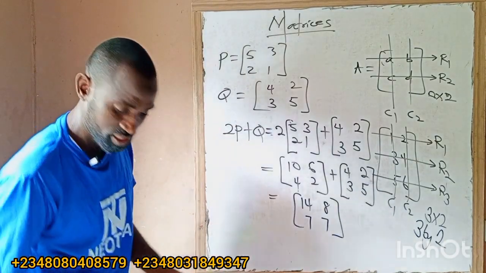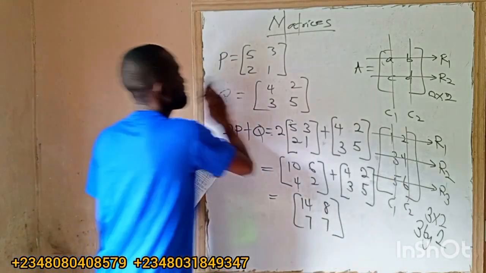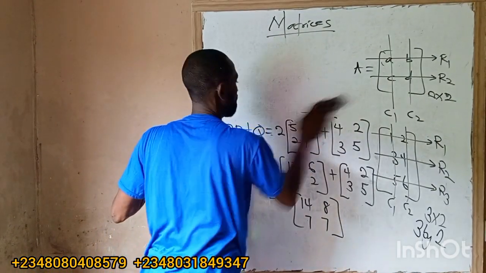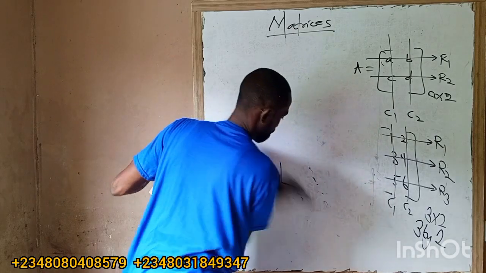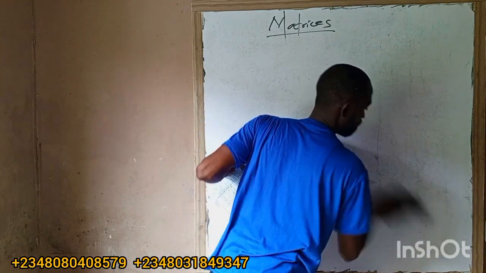Let me see these two questions, under determinant of the matrix. To find the determinant, they use this symbol.